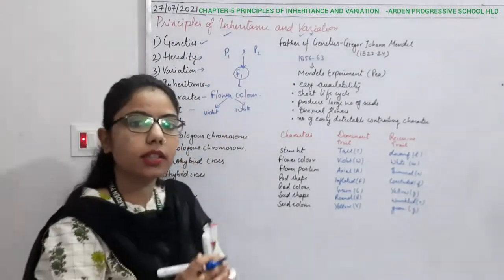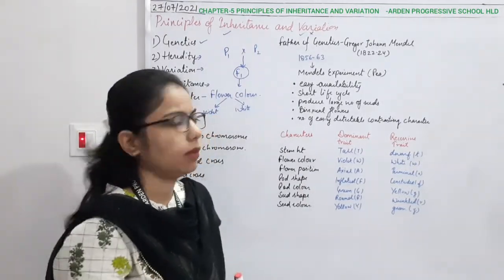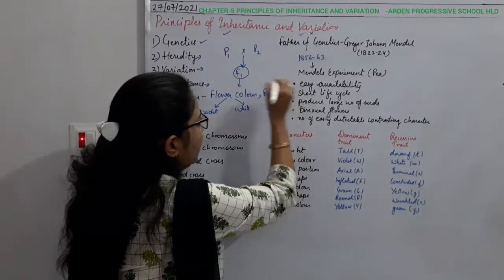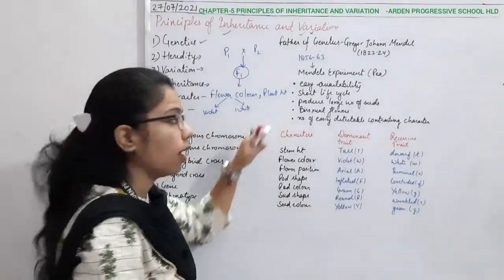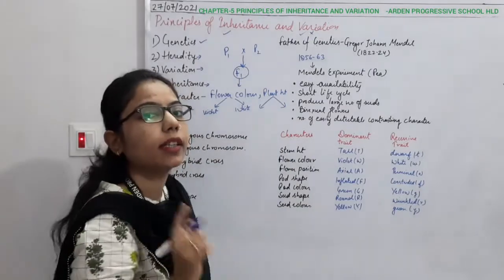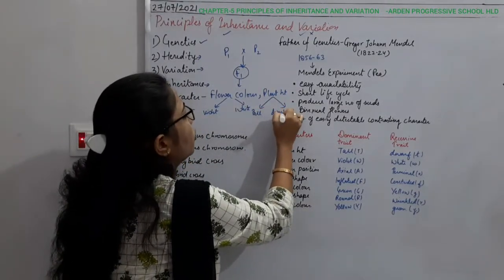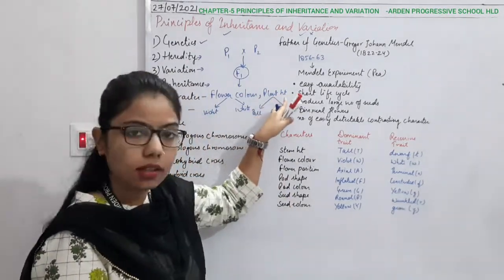Character is the whole unit, if we are talking about it. Another example, if I talk about the plant height, it is another character, but this character can have contrasting traits also. The plant height can be tall, it can be dwarf also, right? So this is the trait and this one is the character.